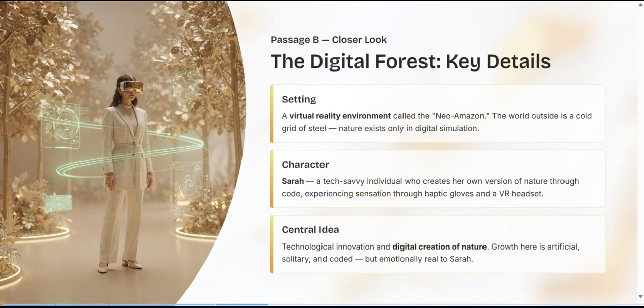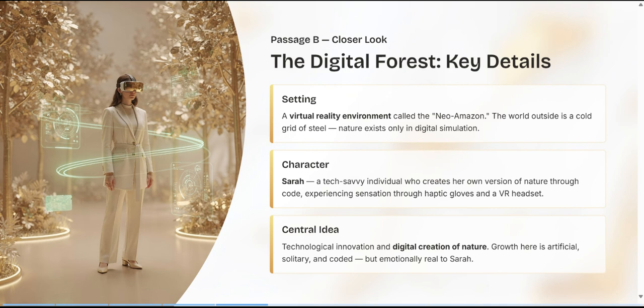Passage B, here's a closer look. The Digital Forest. Key details. The setting: it is a virtual reality environment called the Neo-Amazon. The world outside is a cold grid of steel. Nature exists only in digital simulation.